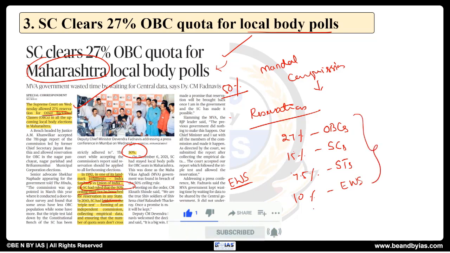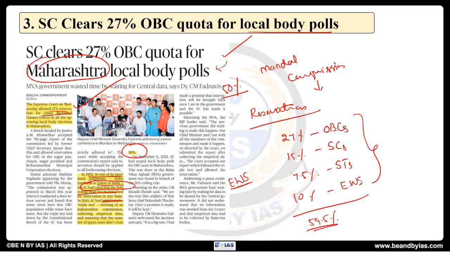So this is the present one, which I think goes up to 59.5%, exceeding 50%. That is the reason why this matter is being referred to the Supreme Court now. So these are all the information related to it.